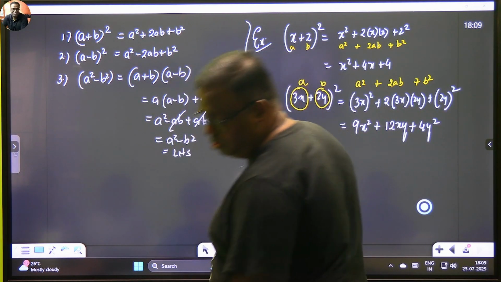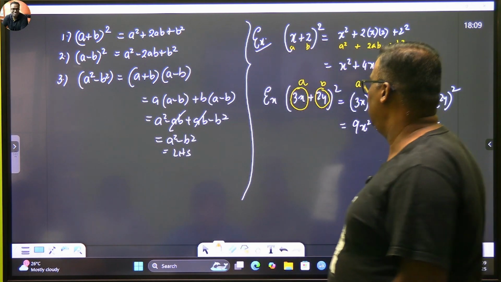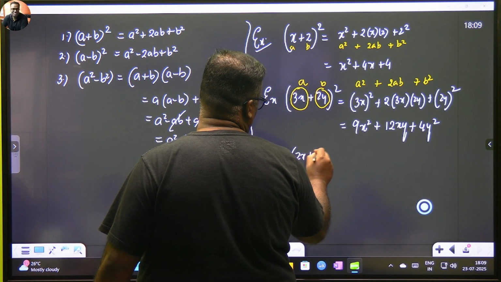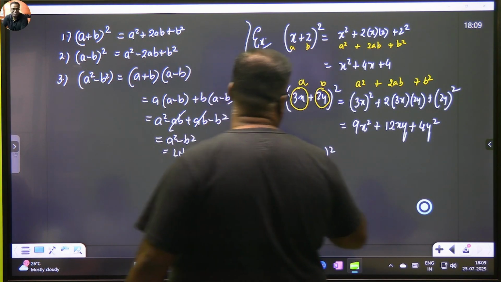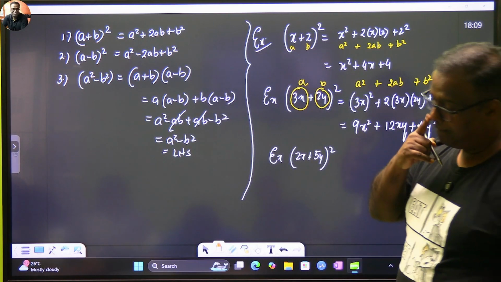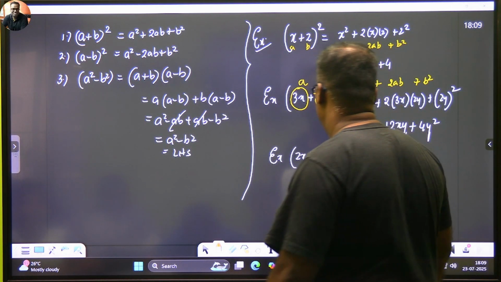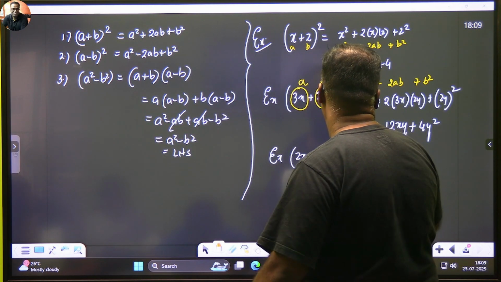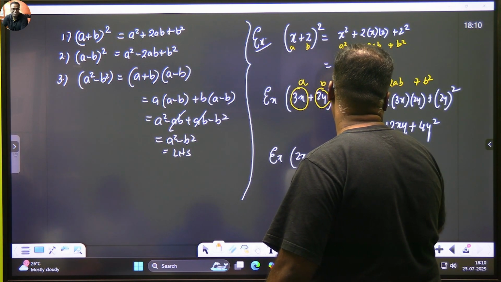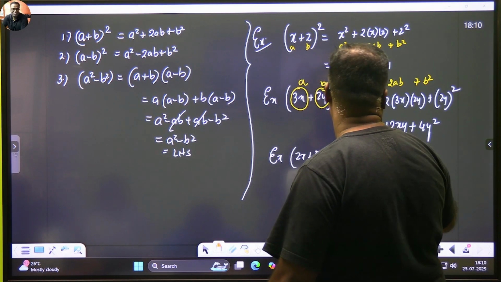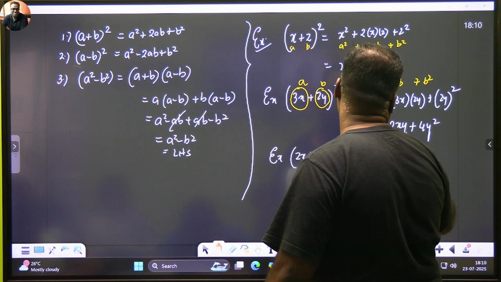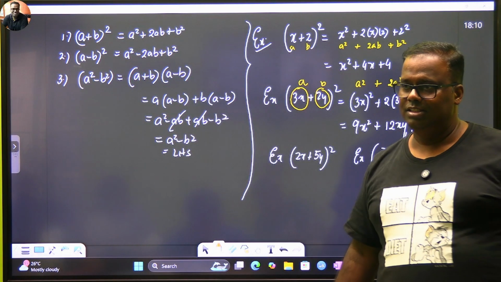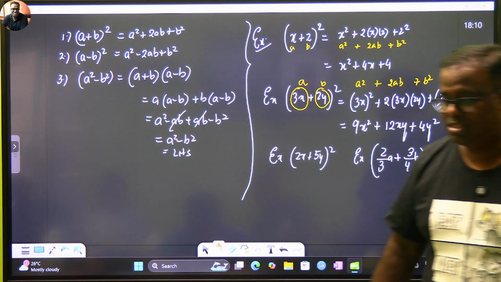Can you then do 2x plus 5y whole square? Try to do this. 2x plus 5y whole square. Try to do this. And also try to do this also. These are example problems, but try and do 2 upon 3a plus 3 upon 4b. Now please understand the entire fraction term with the a is the a. The entire fraction term with the b is the b.